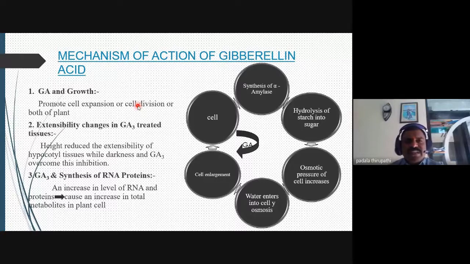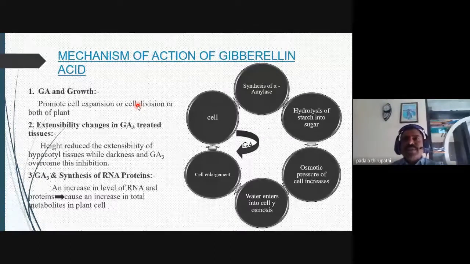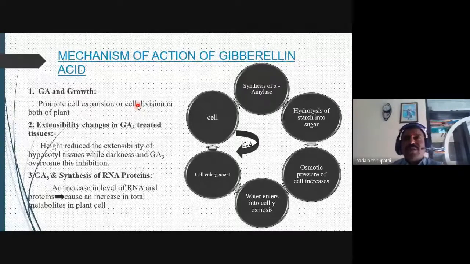Gibberellic acid induces an increased level of ribonucleic acid, RNA, and also proteins in the interphase of the cell cycle. G1, S and G2, gap period 1 and gap period 2, we observe that some RNAs and proteins are also synthesized in that interphase. That depends upon gibberellic acid, especially GA3. So GA3 is responsible for the synthesis of RNA and also proteins.